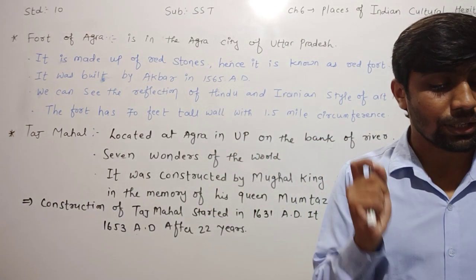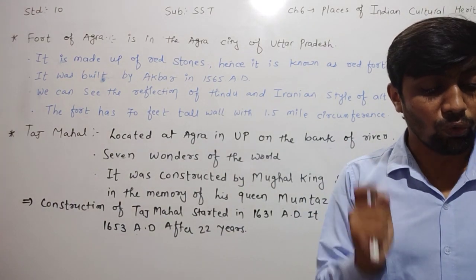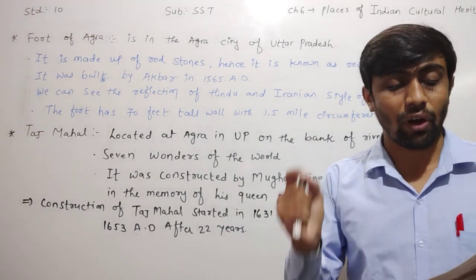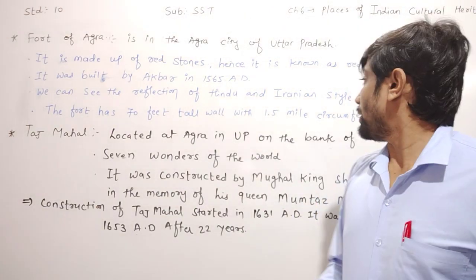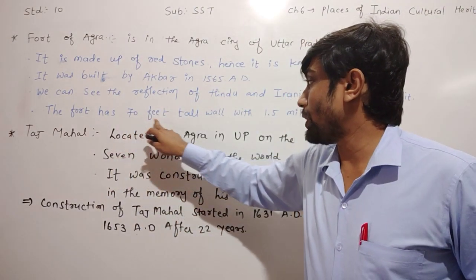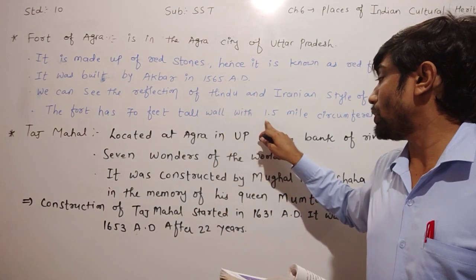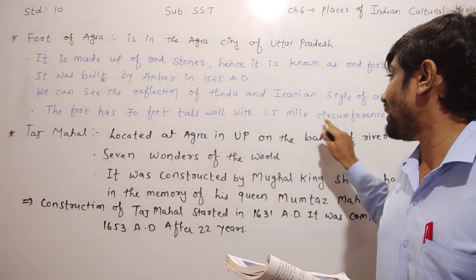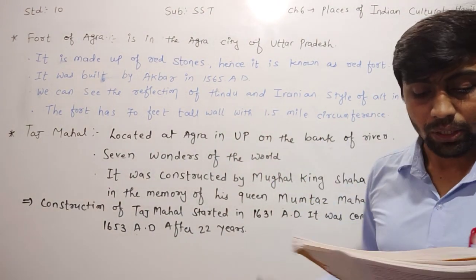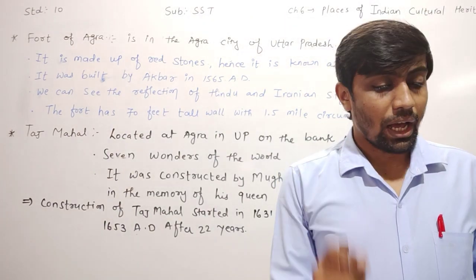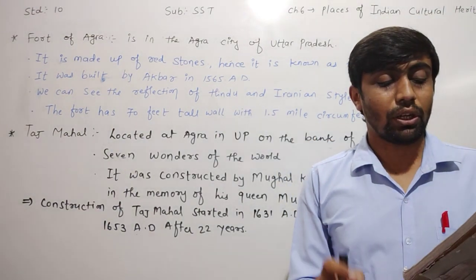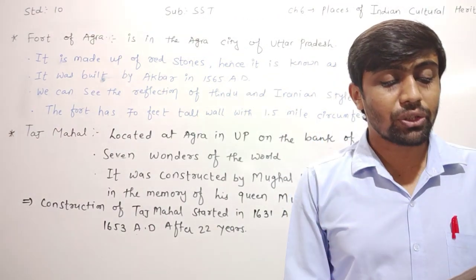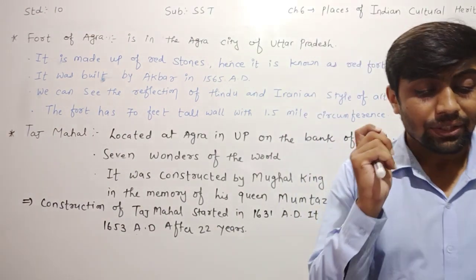The fort has a 70 feet tall wall with a 1.5 mile circumference. Red stones are skillfully embedded in the wall in such a way that no cracks can be seen on the wall.